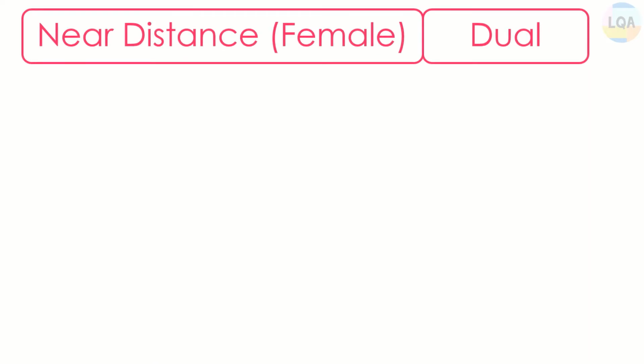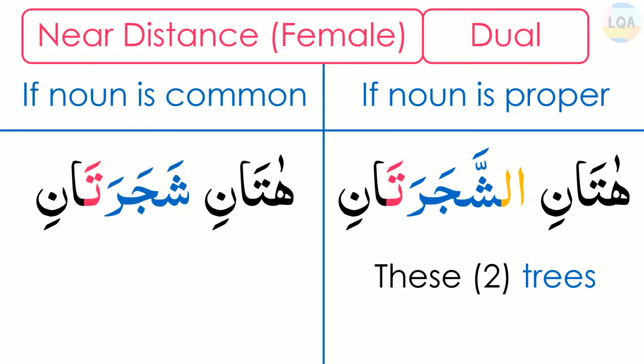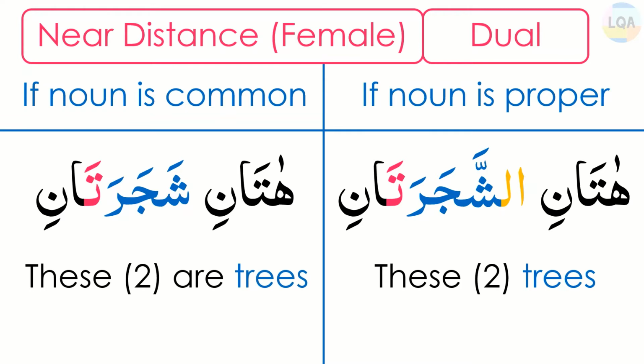Let's see some examples of dual near distance pointer of female gender, which is hatani. If the noun is proper like hatanish shajaratani, then the translation will be these two trees. But if the noun is common like hatani shajaratani, then the translation will be these two are trees.